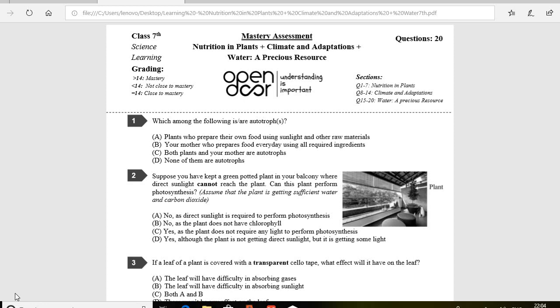Today we are going to analyze the answers of the MCQ questions that you have attempted in PT1 exams. So let's start. Question number 1.